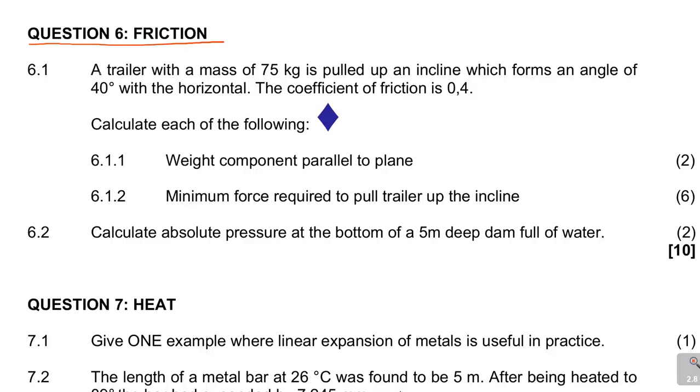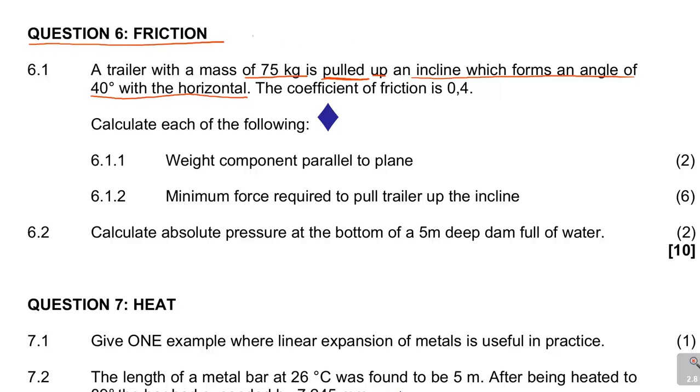It says a trailer with a mass of 75 kg is pulled, so it is a pulling, which is applied force, up an inclined plane, which forms an angle of 40 degrees with the horizontal. So we need to sketch that. We are having an inclined plane like that. It's pulled up.